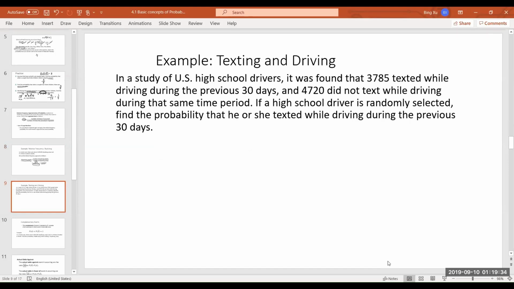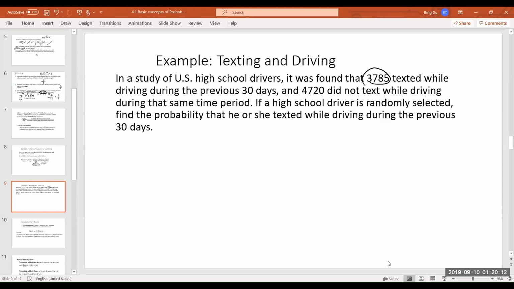Okay, so let's look at this problem. Here it says, in a study of U.S. high school drivers, it was found that 3,785 texted while driving during the previous 30 days, and 4,720 did not text while driving during the same time period. If a high school driver is randomly selected, find the probability that he or she texted while driving.